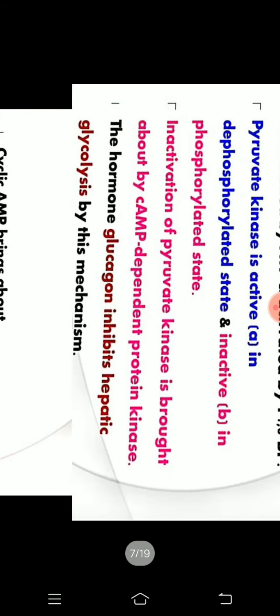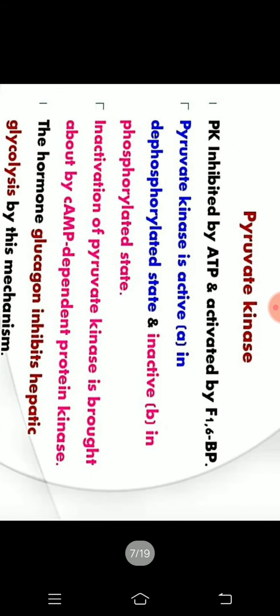The next enzyme, the third and last regulatory enzyme of glycolysis, is pyruvate kinase. It catalyzes the conversion of phosphoenolpyruvate to pyruvate. During this process, two molecules of ATP are produced.